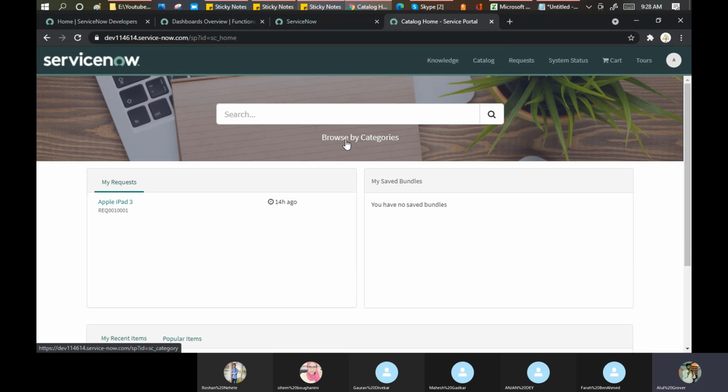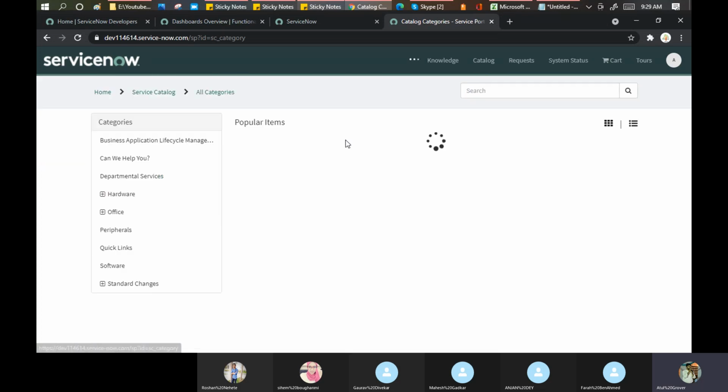See, if you open the Amazon website and you know that you want to buy a phone, will you go into fashion or some other category? No, you will go directly into electronics, mobile. You click on browse by category here because I want to order something specific, and these are the categories available.